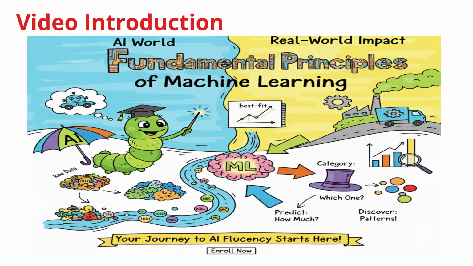We'll then dive into the three main pillars of machine learning: regression, for predicting how much; classification, for deciding which one; and clustering, for finding hidden patterns in vast data sets. Your journey to AI fluency starts here. Get ready to unlock the power of machine learning.